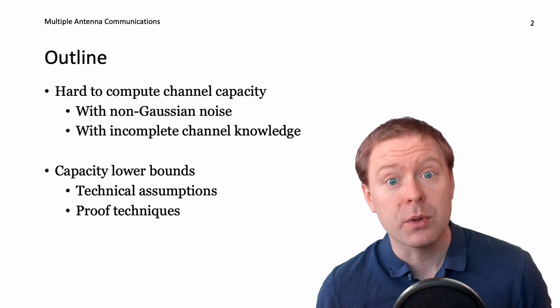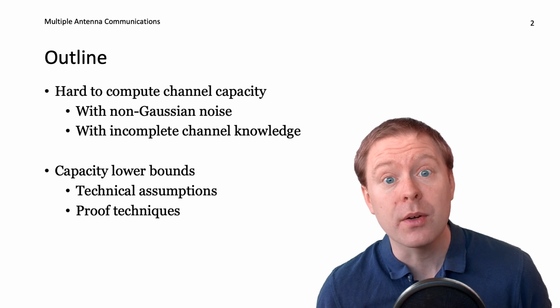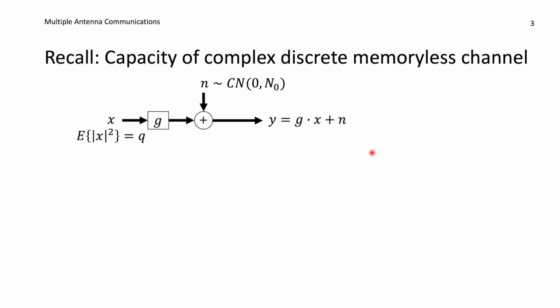In this video I will go through the technical assumptions behind several different bounds, and I will present you with the proof techniques and talk about how we can utilize these particular bounds. We will begin by considering a case that is familiar from previous videos, the capacity of a complex discrete memoryless channel, where we are transmitting a complex signal X.